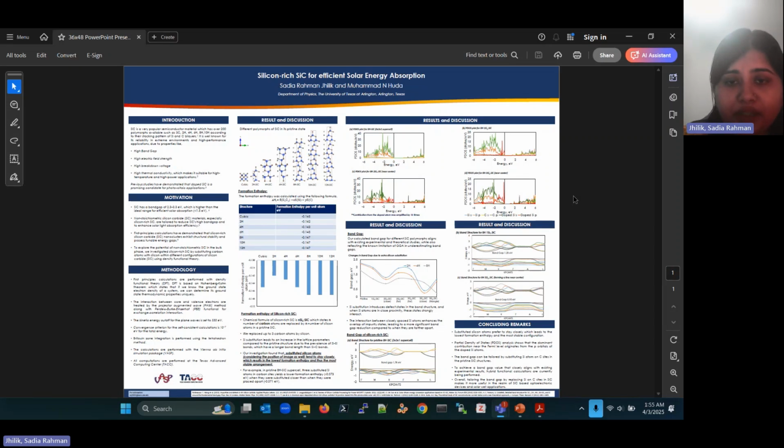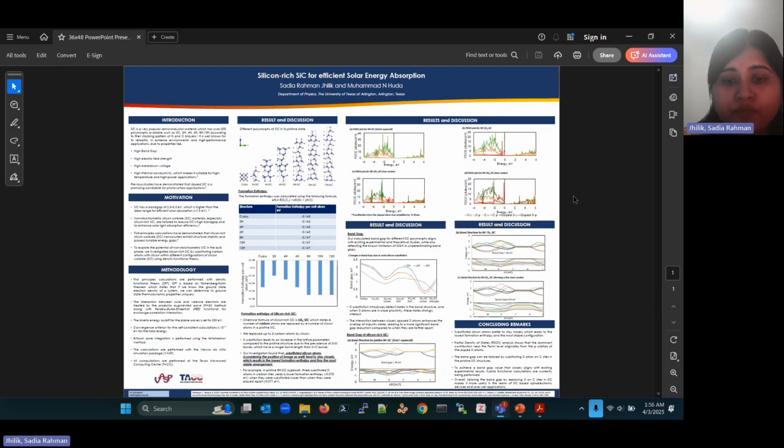Our calculated band gap for different silicon carbide polymers aligns with the existing experimental and theoretical studies, while also reflecting the known limitation of GGA in underestimating band gaps. Silicon substitution introduces defect states in the band structure, and when silicon atoms are in close proximity, these states strongly interact. The interaction between closely spaced silicon atoms enhances the overlap of impurity states, leading to a more significant band gap reduction compared to when they are farther apart. And this fact is seen from the band structures of the silicon-rich silicon carbide.